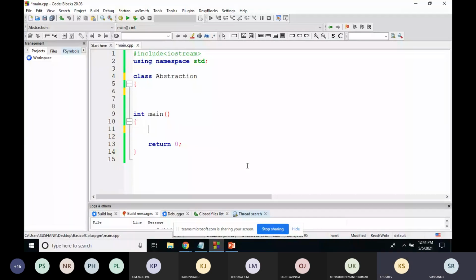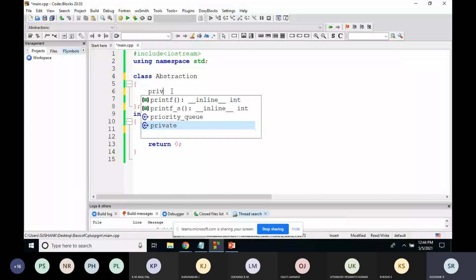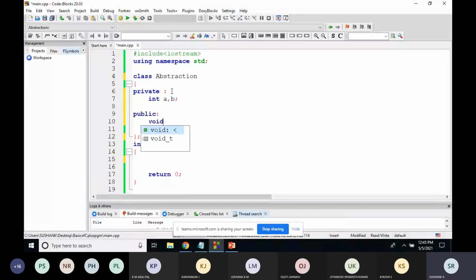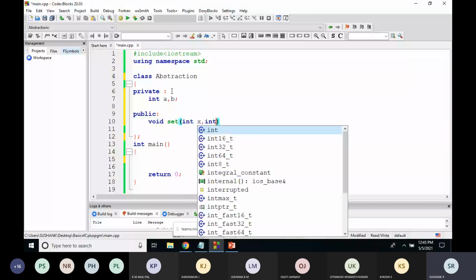Now I'm giving the example of programming. This is an example of abstraction. Here also I will make the variables private: integer x comma y, or integer a comma b. I'll take two variables and make them private. Then I'll take the functions as public. I'll take one function called void set, with integer x comma integer y.